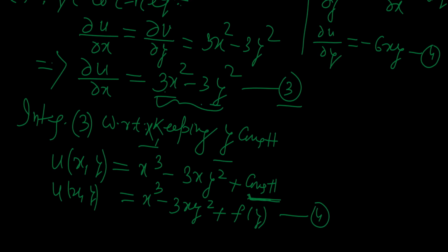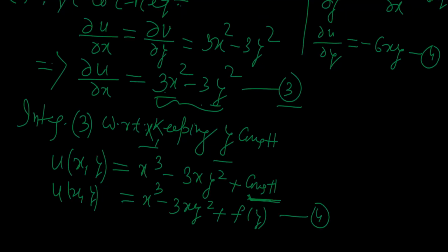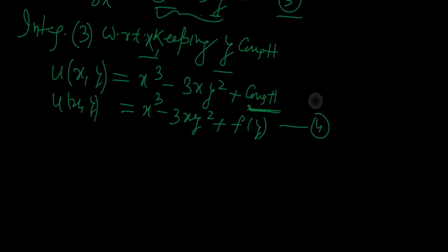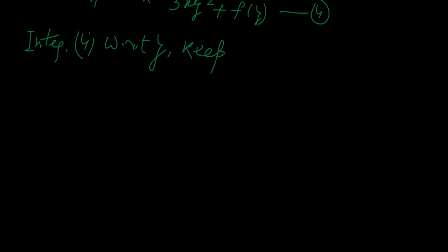Now we will integrate equation number 4. We will integrate equation 4 with respect to y, keeping x constant.